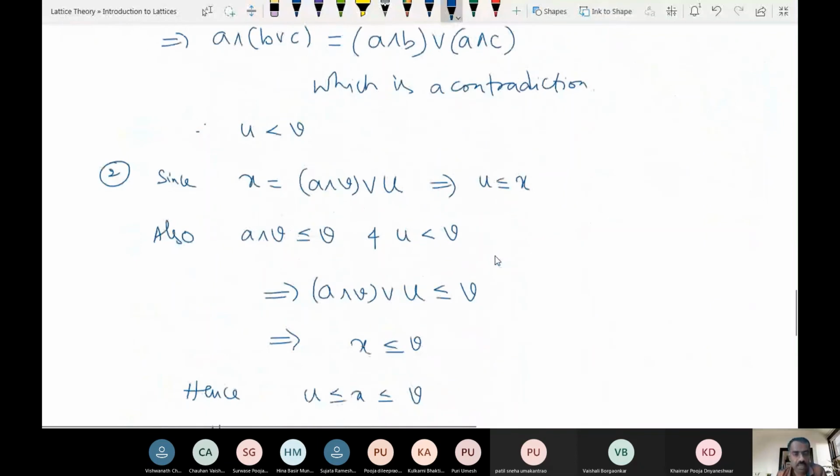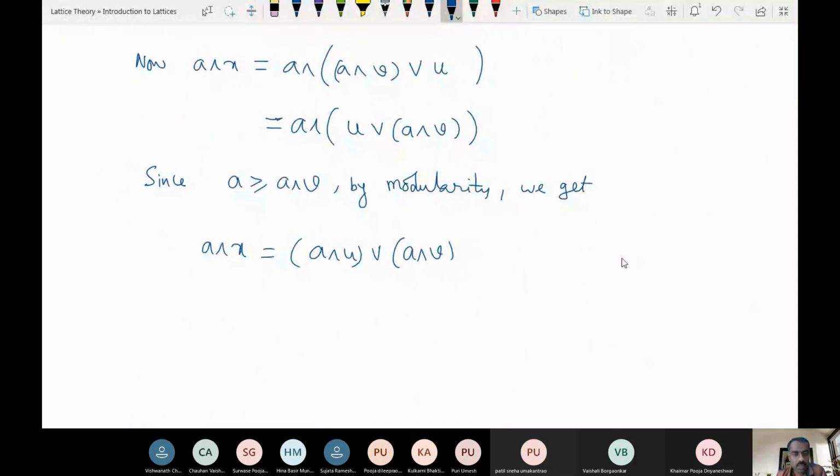So here what we should get is A meet V. Since U is less than V, we already proved that.